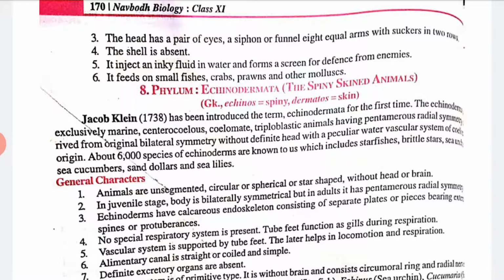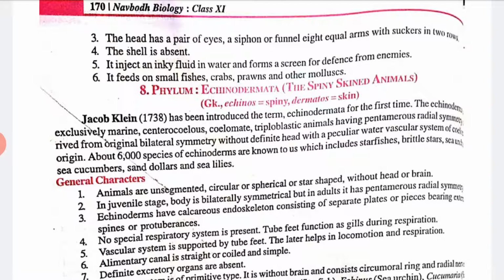So the Echinodermata are exclusively marine, coelomate and triploblastic animals having pentamerous radial symmetry. Their larvae have original bilateral symmetry, without a defined head, and a peculiar water vascular system is present. About 8,000 species of echinoderms are known to us, which include starfish, brittle fish, sea urchins, sea cucumbers, sand dollars and sea lilies.